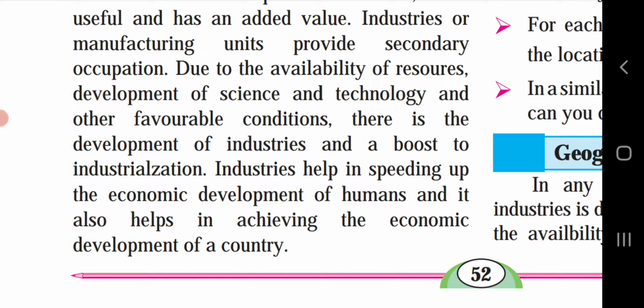Industries help in speeding up the economic development of humans, and they also help in achieving the economic development of our country. We have discussed all these points, that it will also help us take our country to the developing process.